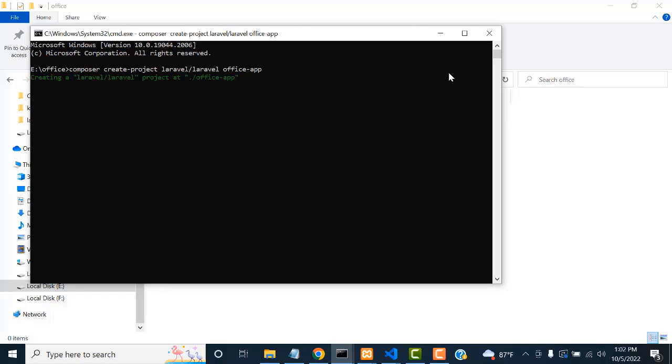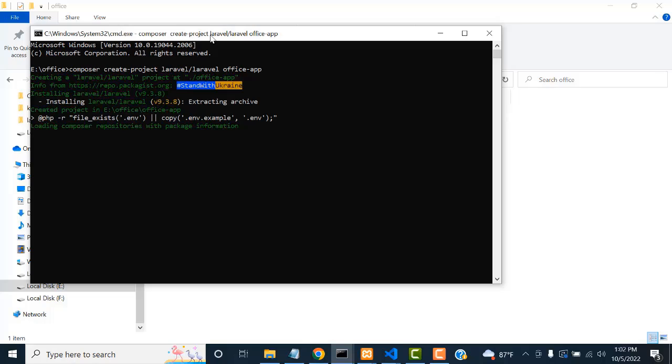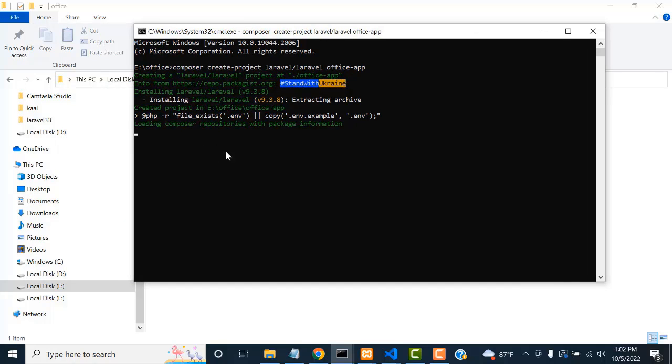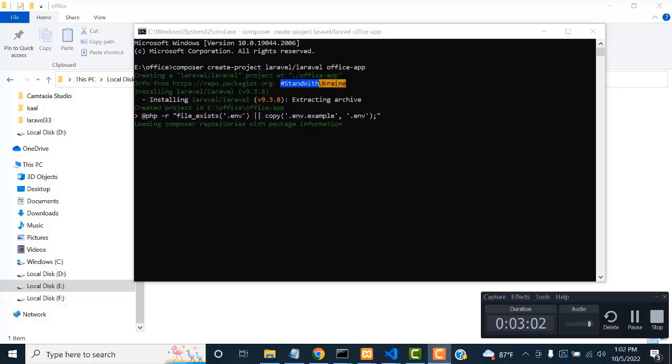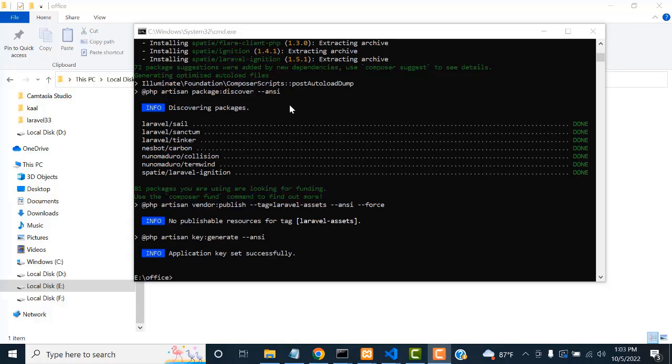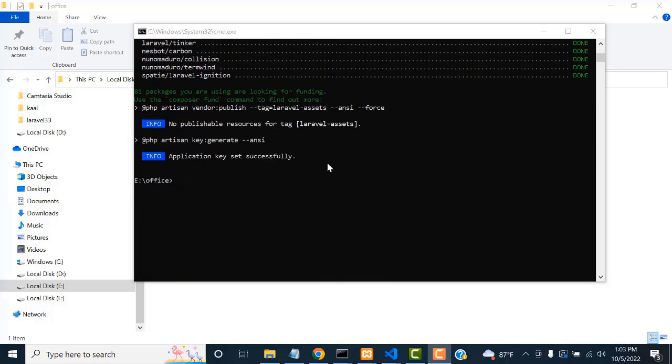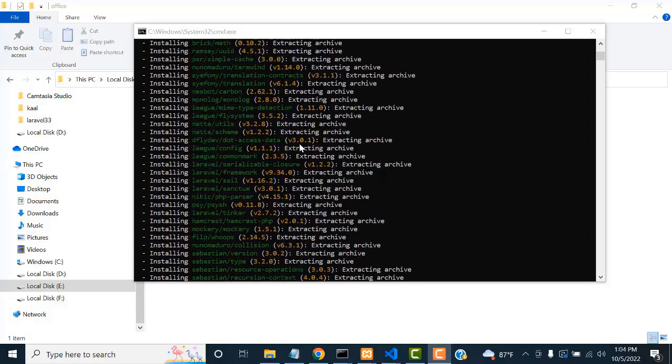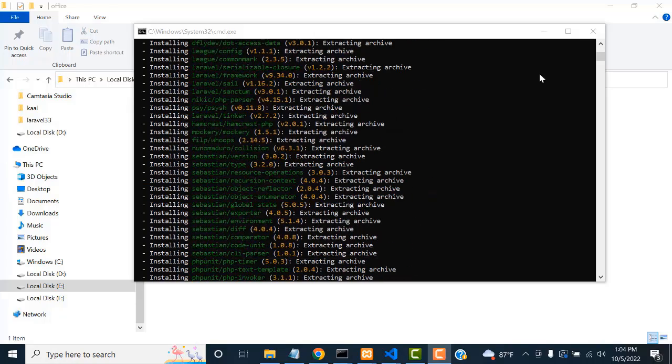You have to wait until your project gets installed. Here your Laravel 9 project will be installed. This is the latest version of Laravel. You have to wait until the installation is completed. Now your Laravel project has been installed successfully. Created successfully. You have to get this success message. Info application, all the things are success, without any failure.